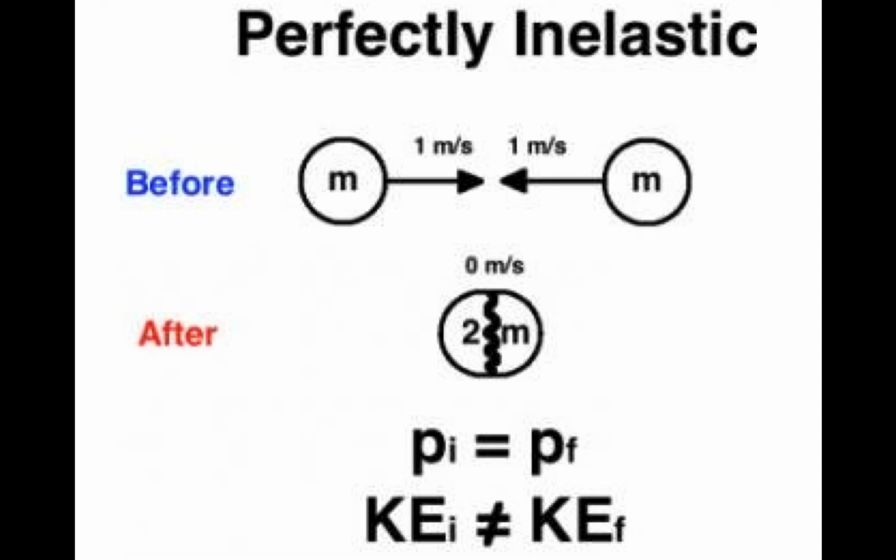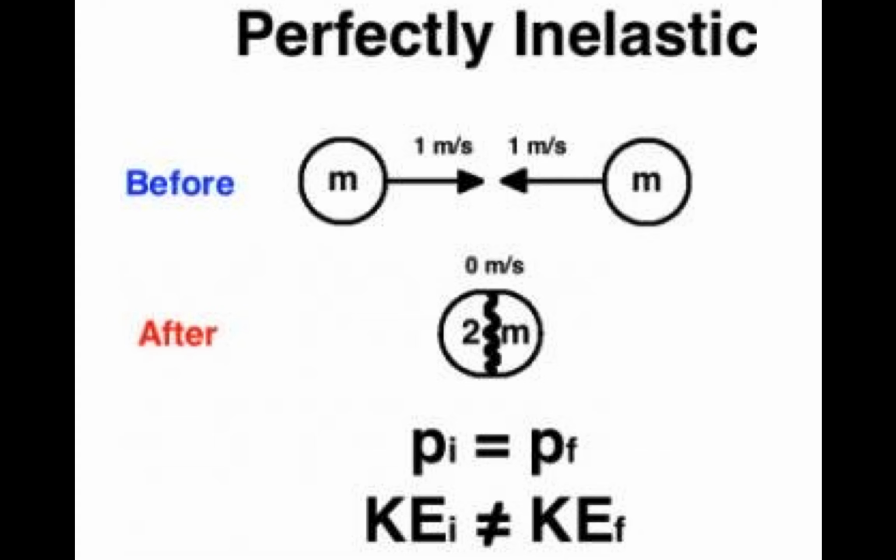So taking the same example as the elastic collision, first the total kinetic energy was 1 m. That was the initial kinetic energy, 1 m. Here, the final kinetic energy is 0 because both the objects have stuck together and they have zero velocity now.